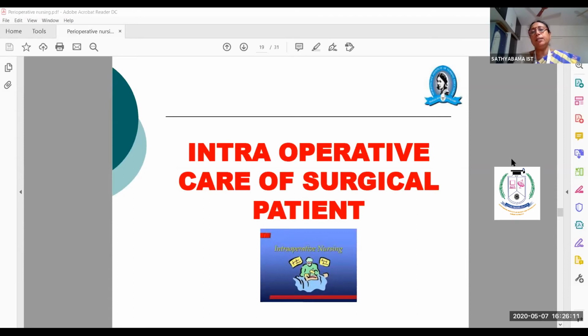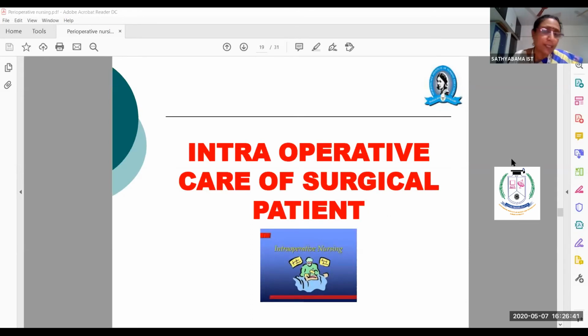Consent means that if any untoward reaction occurs after surgery, or any unwanted thing happens, I am solely responsible, not the healthcare professionals. Whatever happens is purely my responsibility. So the patient will sign and give it to you. So whose responsibility is that?